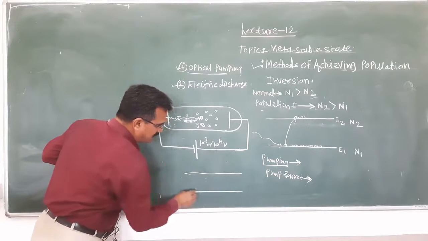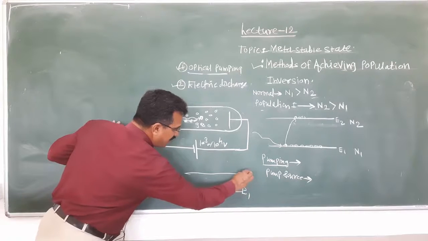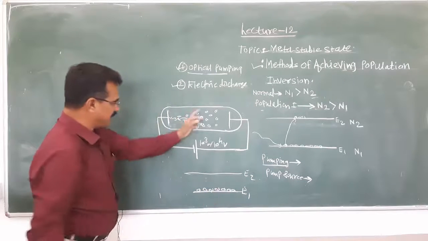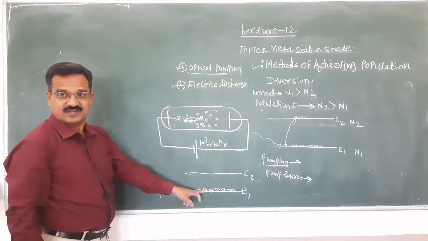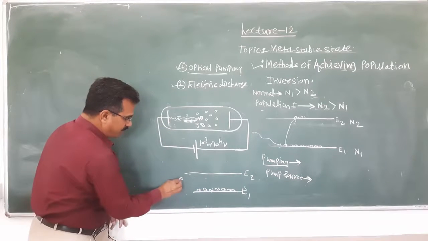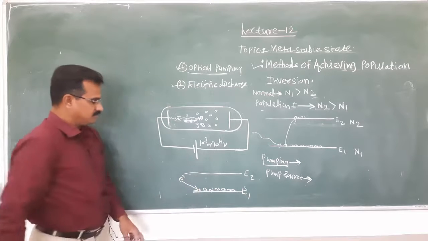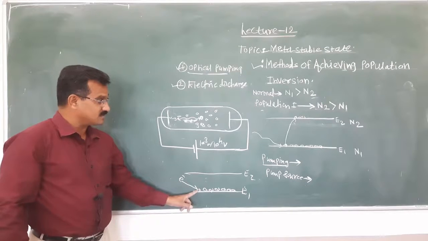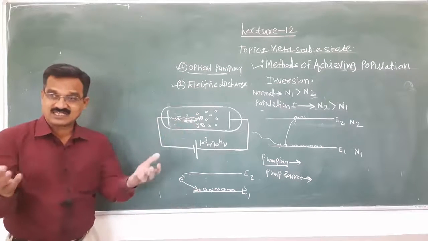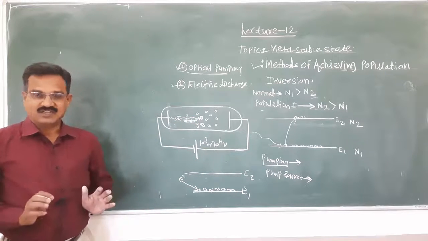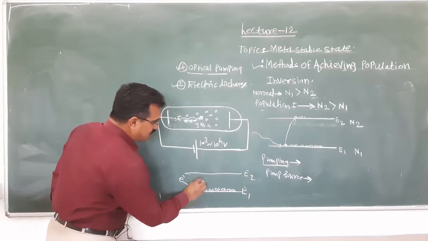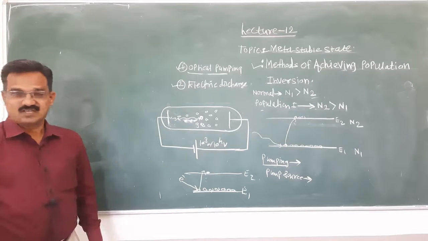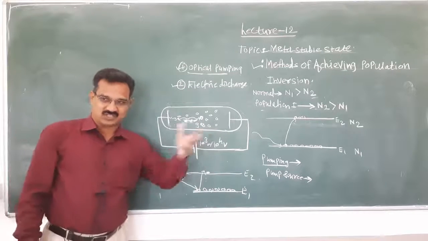When such an electron collides with an atom of the gas, the laser medium, again with two energy levels E1 and E2, and the atoms of this gas are here. When the electron collides with an atom and that gas atom acquires a sufficient amount of energy, that atom jumps into the excited state. This is the excitation by electrons.